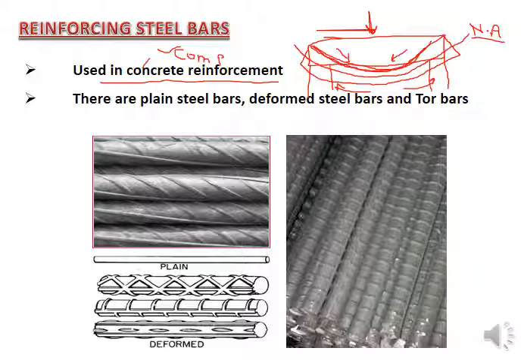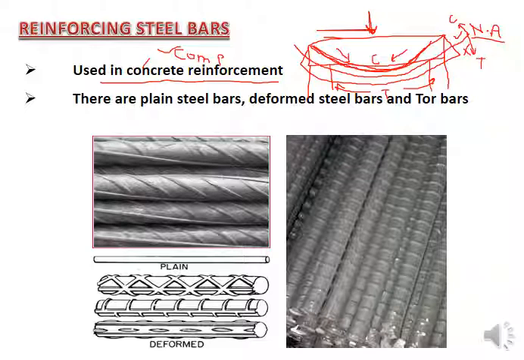Here you are going to observe the compressive forces and here the tensile forces. So what should be the marking line or the boundary line? That will be the neutral axis. Above the neutral axis, all of the stresses will be compressive, and below the neutral axis, all of the stresses will be tensile. Above the neutral axis, if it is a concrete beam, then concrete will be enough to carry the compressive loads, because concrete is very good in compression. But concrete is very weak in tension.